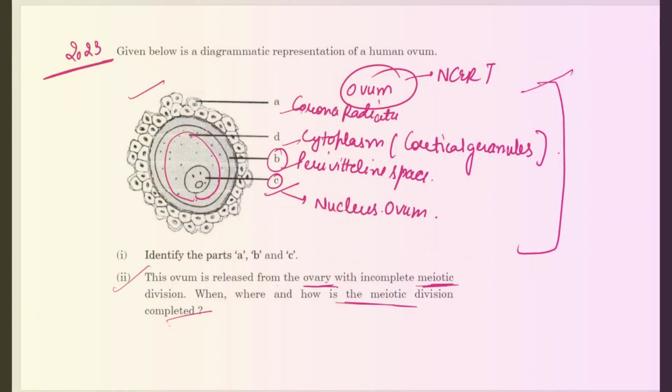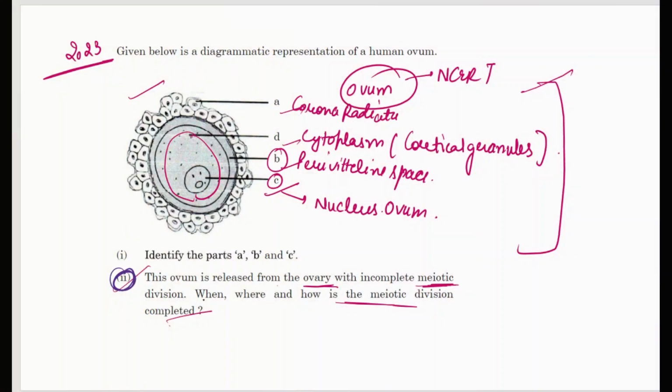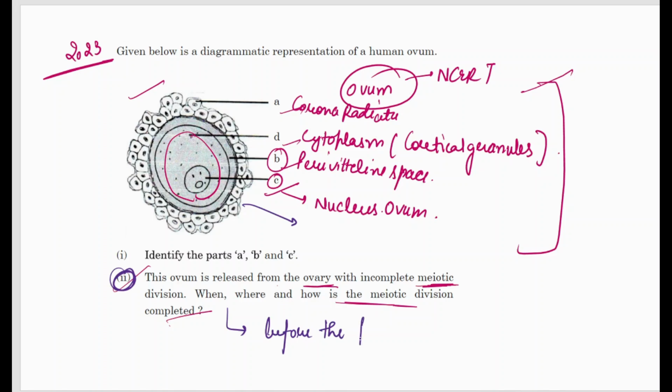We know that the meiotic division is completed before fertilization, with the entry of the sperm into the cytoplasm of the ovum.